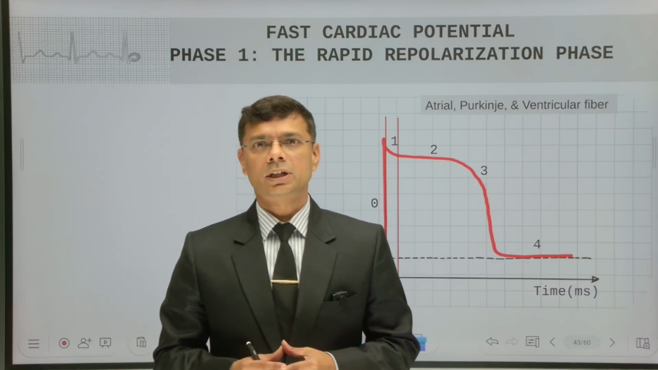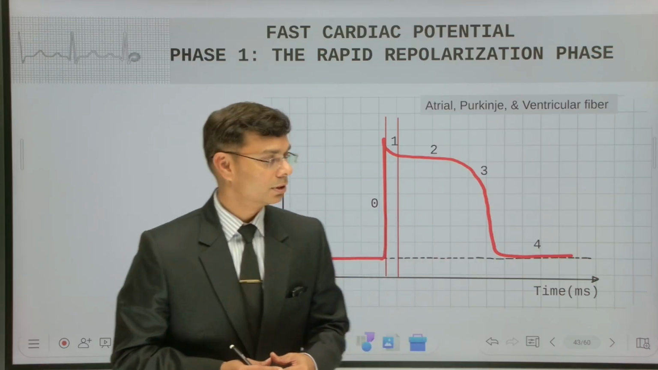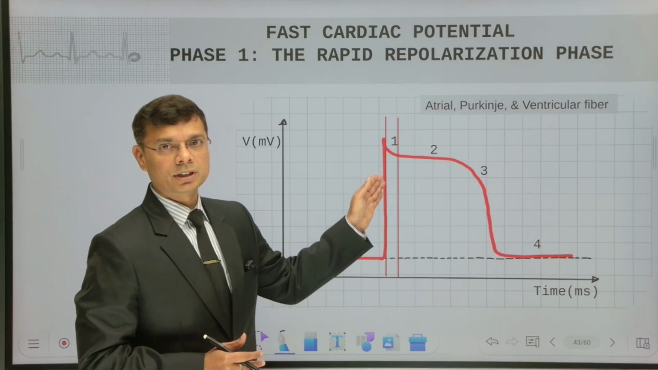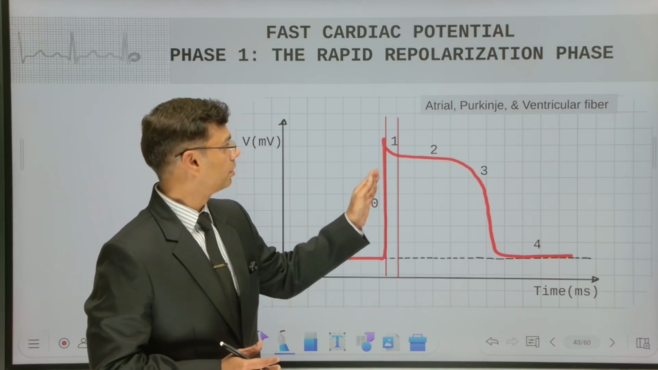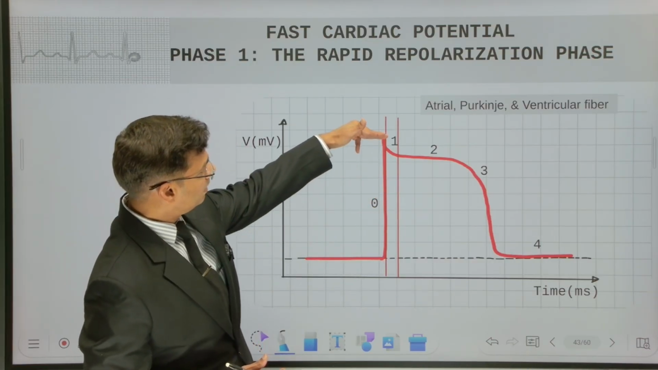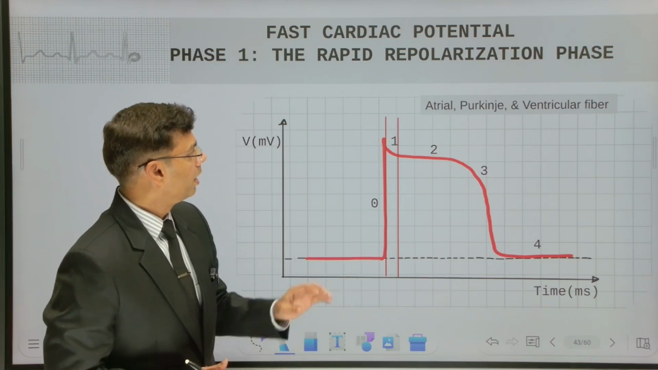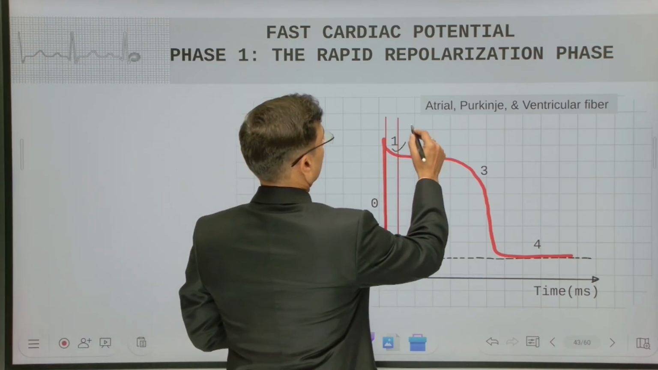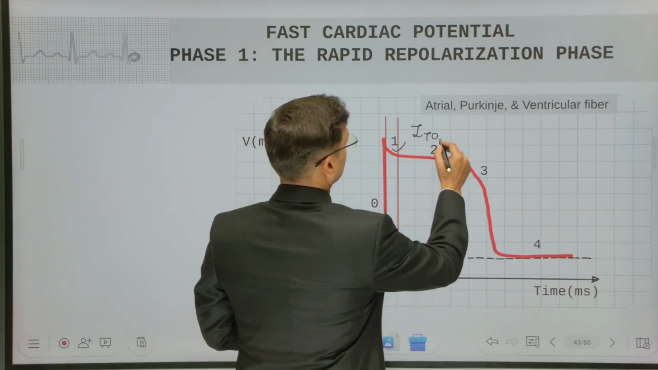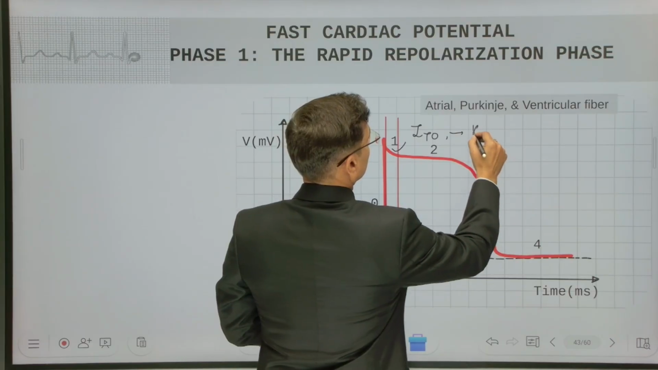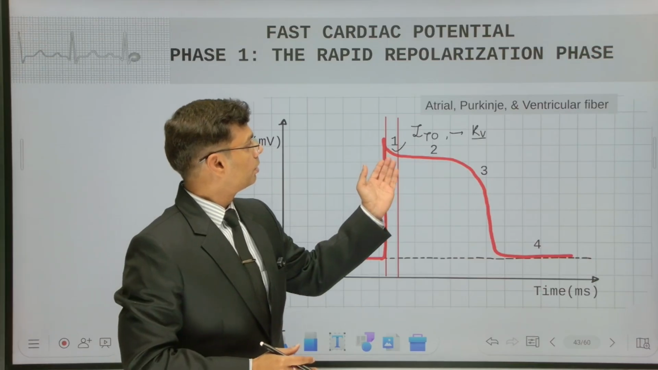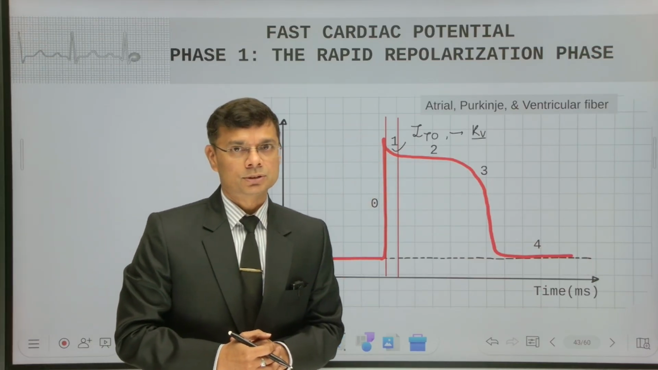Now we focus on the dynamics of phase 1 of the fast cardiac potential. As we know, as the potential goes high, most of the inactivation gates of the sodium channels get closed, which leads to a decrease in the sodium current. So the inactivation gates decide the amplitude of the cardiac potential. Another important current here is the potassium current of the transient outward rectifier variety, and the channels responsible are the voltage gated potassium channels. This leads to a rapid repolarization phase of the cardiac potential.